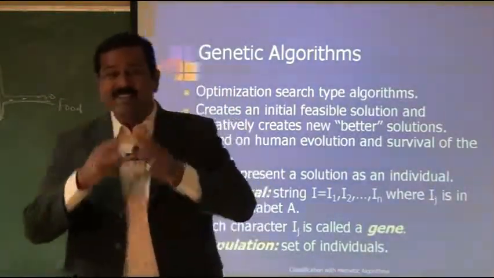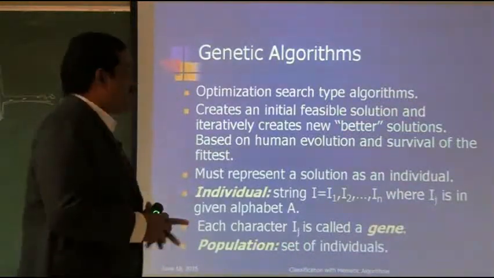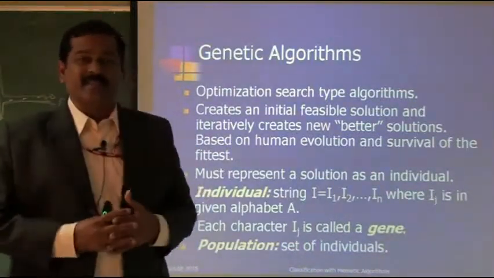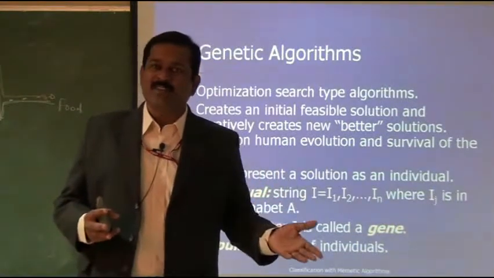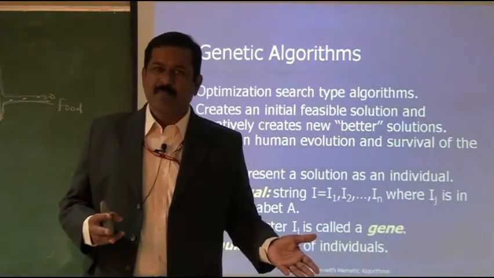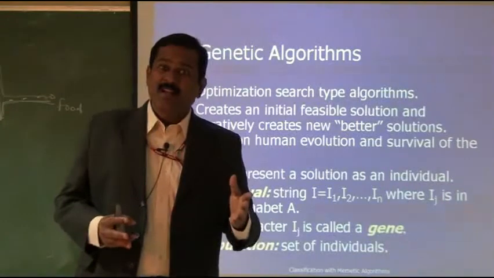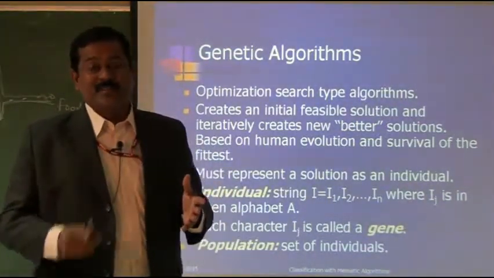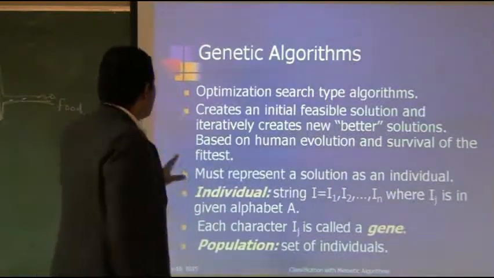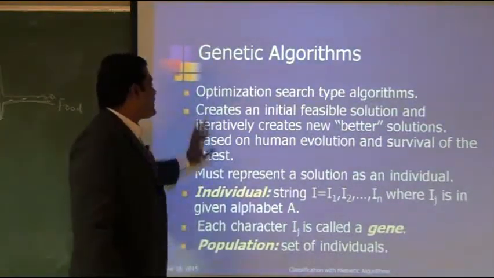It is one of the generic algorithms. Okay, actually it is domain independent. No domain knowledge is required for genetic algorithms, but still it will yield promising or optimal solutions. That is the beauty of this algorithm. Okay, so it is a search type algorithm.